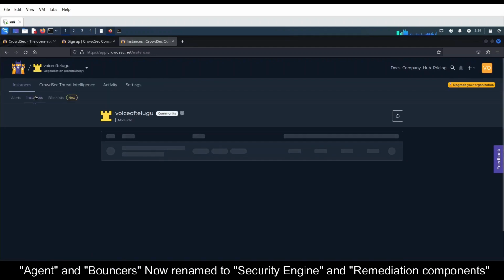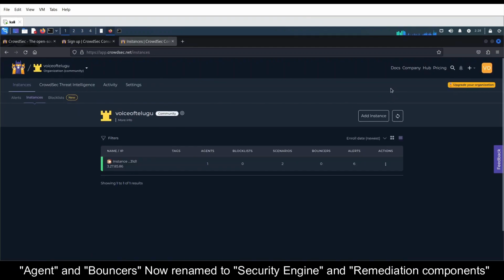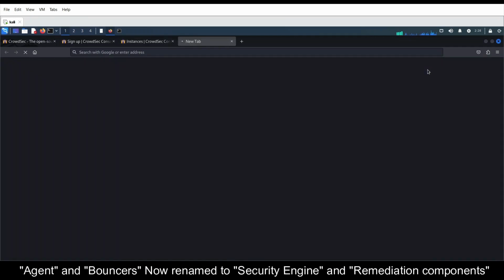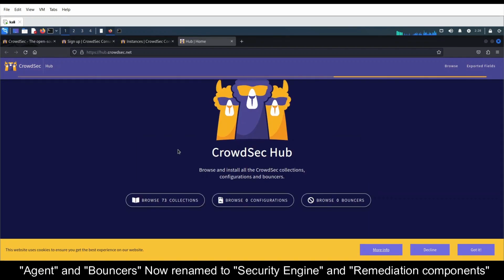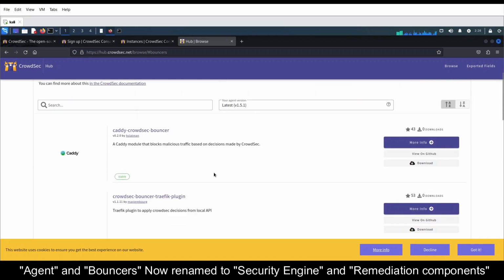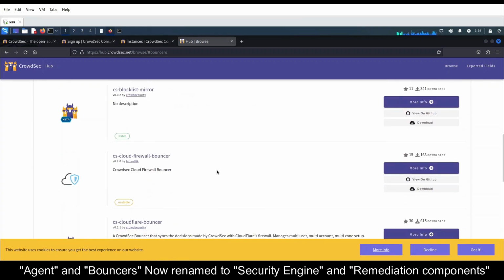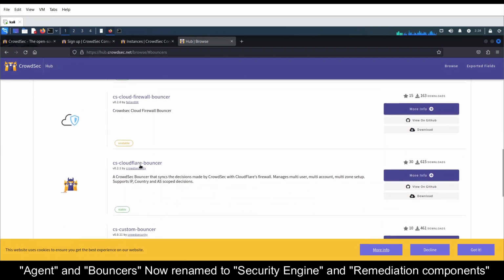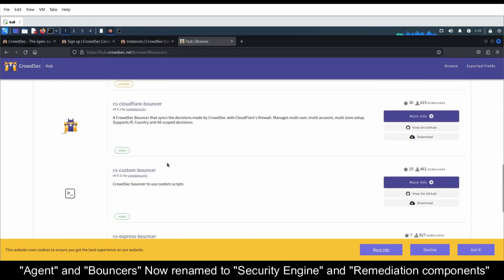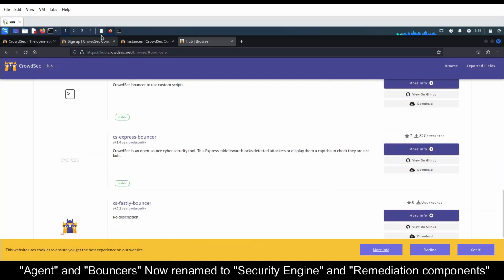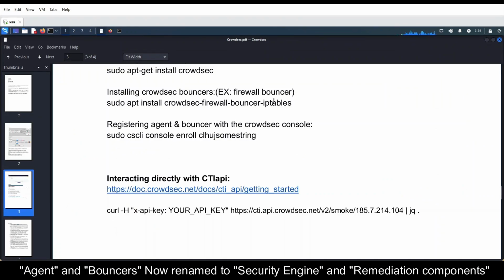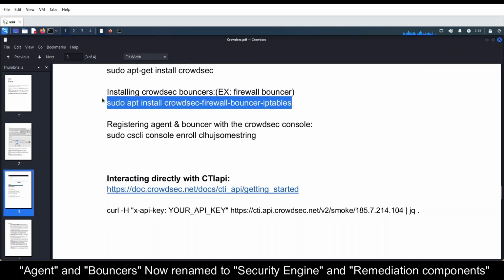If you want to add a bouncer, you can go to their hub and follow the instructions mentioned there. They have so many collections, configurations, and different bouncers also. We have 21 bouncers. You can see cloud firewall and other bouncers here. Cool, right? If you want to install a simple bouncer, you can use this.